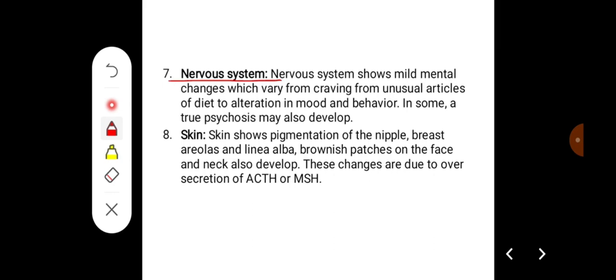The effect on the nervous system. The nervous system shows mild mental changes which vary from craving for unusual articles of diet to alteration in mood and behavior. In some, a true psychosis may also develop.